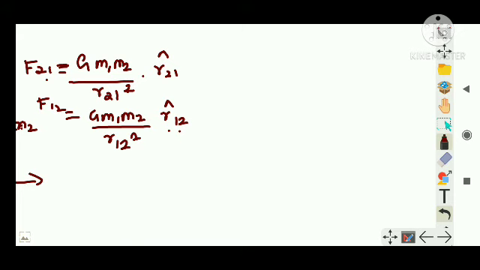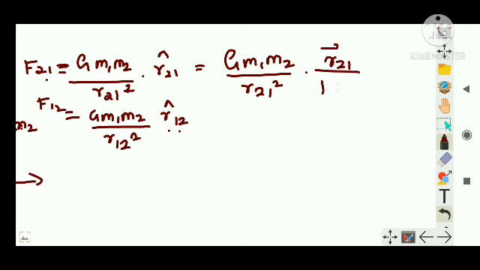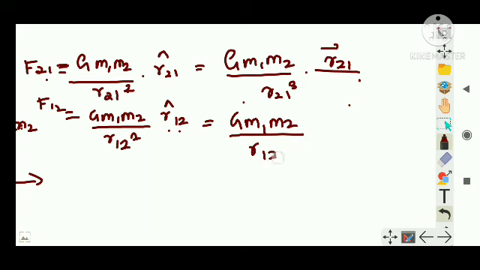Now we are going to just change the vector form, guys. This term I can write as G m1 m2 divided by r21 squared, into the r21 vector divided by modulus r21, so that the denominator becomes r21 cube. Similarly, this one I can write as G m1 m2 divided by r12 squared.